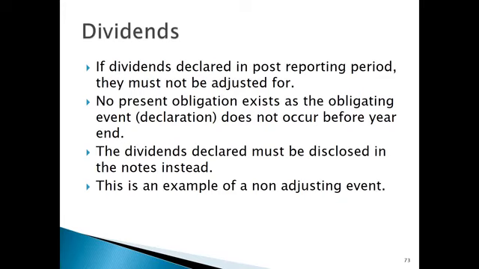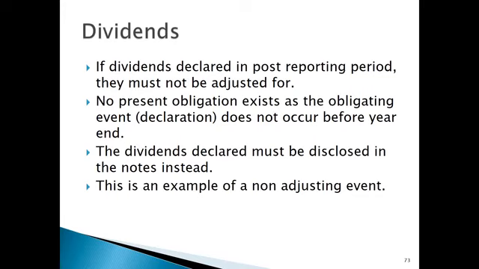Looking at dividends. If dividends are declared in the post-reporting period, they must not be adjusted for. So that's the rule. For dividends to be relevant, they must be declared prior to year end. No present obligation exists as the obligating event, the declaration, does not occur before year end. So if it's declared after year end, we're not going to adjust. If it is declared before year end, we must adjust for that.